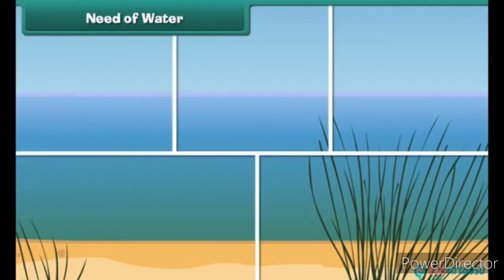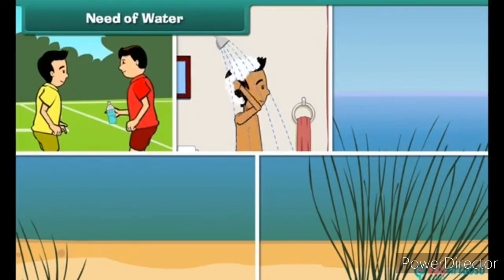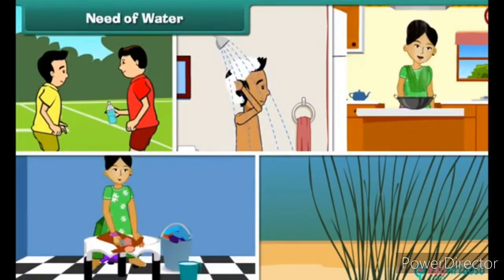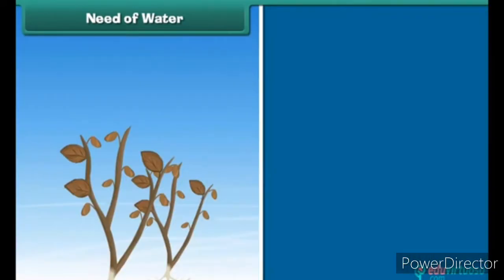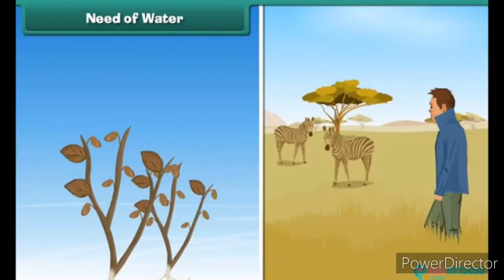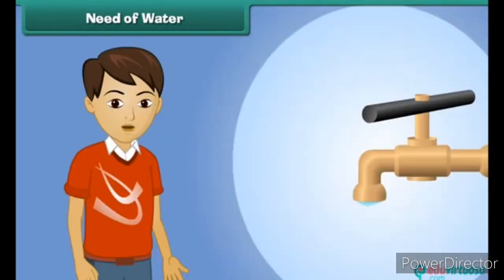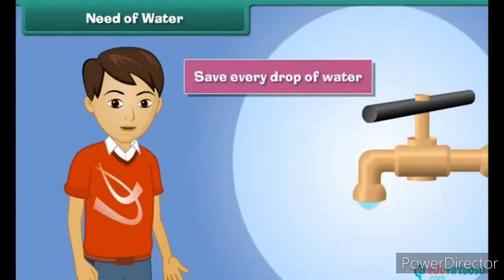We need water to drink, to bathe, to cook, to wash our clothes, to water plants, and for so many other reasons. It is true that without water, the plants would die and people and animals would go thirsty. So, children, save every drop of water and don't let it go waste.